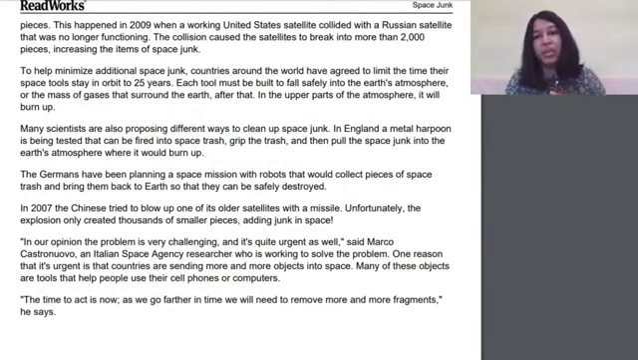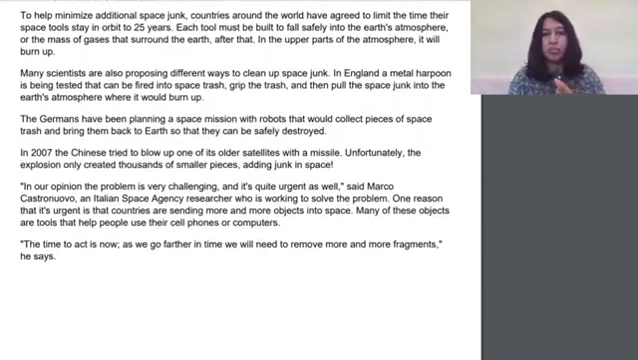After that, in the upper parts of the atmosphere, it will burn up. Many scientists are also proposing different ways to clean up space junk. In England, a metal harpoon is being tested that can be fired into space trash, grip the trash, and then pull the space junk into the Earth's atmosphere where it would burn up.